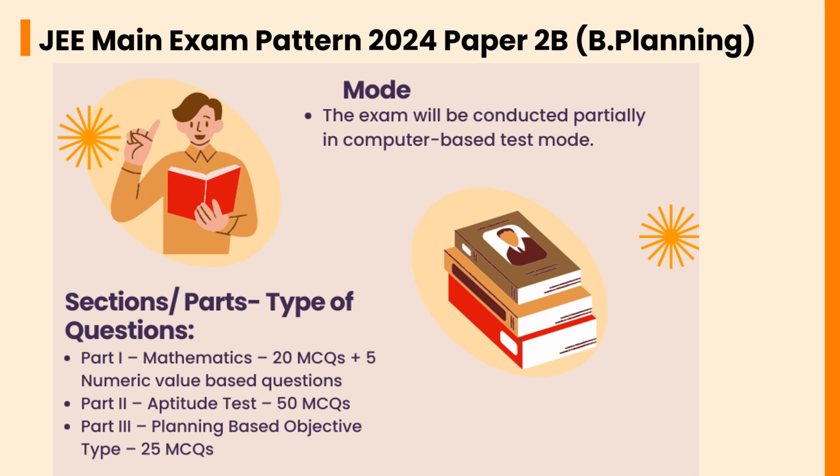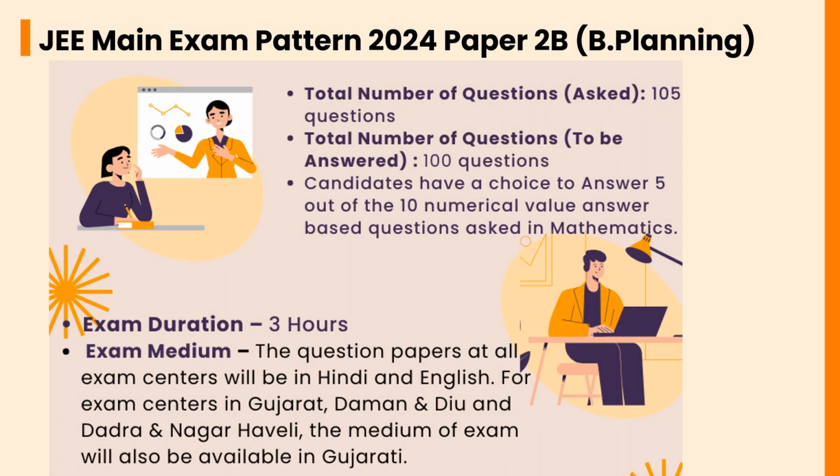The total number of questions asked is 105. The total number of questions to be answered is 100. Candidates have a choice to answer 5 out of the 10 numerical value based questions asked in Mathematics. The exam duration will be 3 hours. The question papers at all exam centers will be in Hindi and English. For exam centers in Gujarat, Daman and Diu and Dadra and Nagar Haveli, the exam medium will also be available